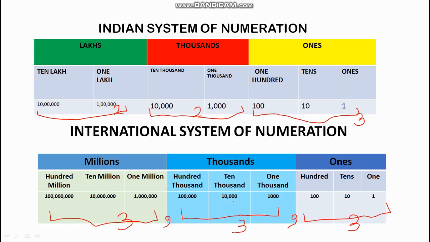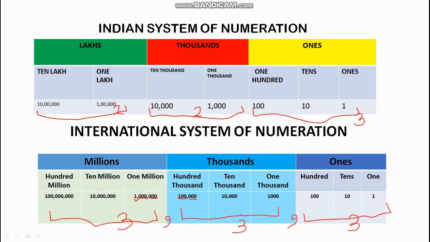Now listen to the word 100,000. That is, we write here 100 and then there are the 3 zeros of thousands. So this is 100,000. When we move on to 1 million, what do we have? This is the ones place, this is the thousands place, and 1 million. So there are 6 zeros in 1 million, whereas in 1 lakh we had 5 zeros.